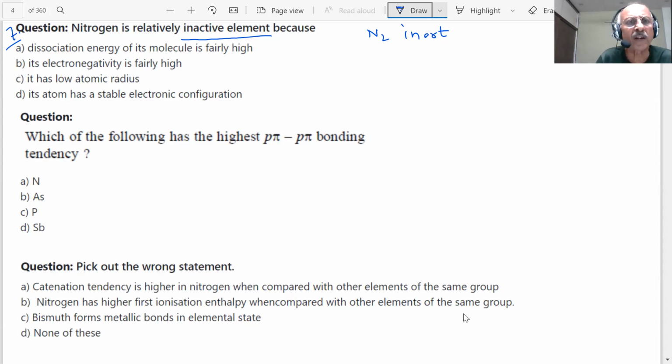So here, students, you can see that electronegativity is high. That is true. Atomic radius is low is true. Atom has stable electronic configuration is also true. But this is not the reason that nitrogen is a relatively inactive element. Important point is dissociation energy of molecule is very high. You know that nitrogen forms a triple bond, student.